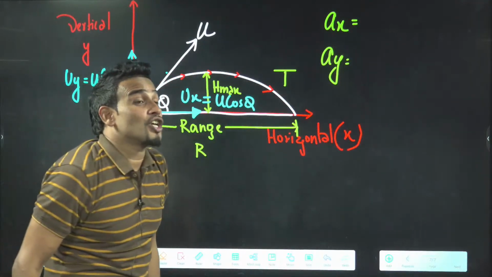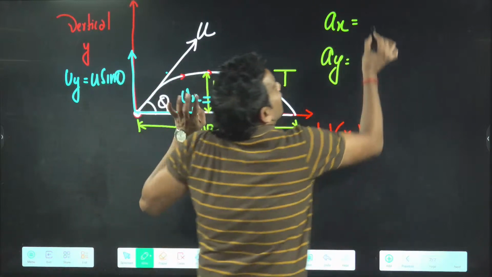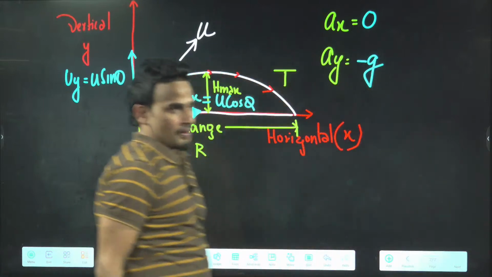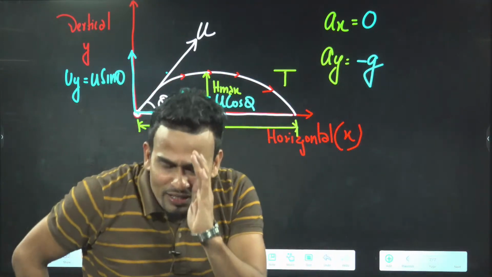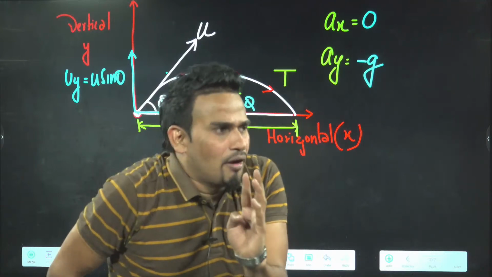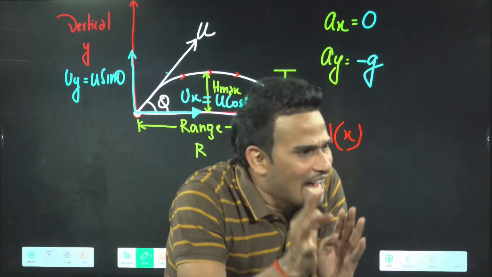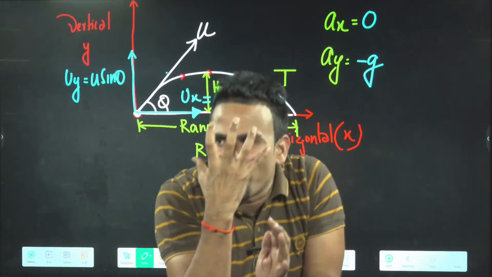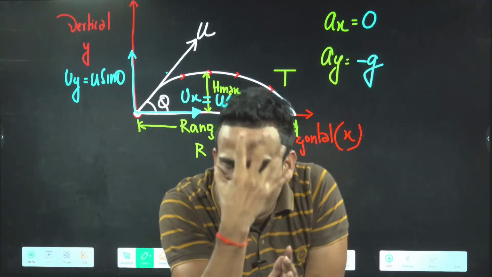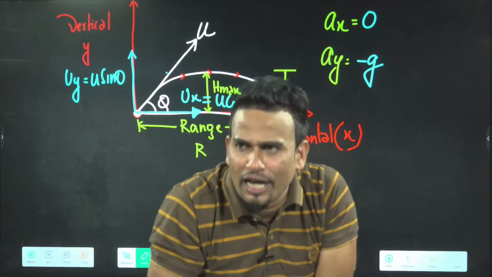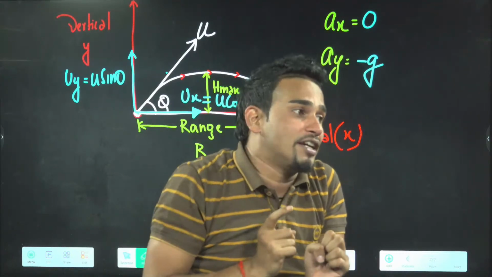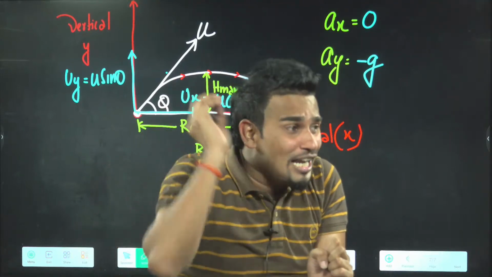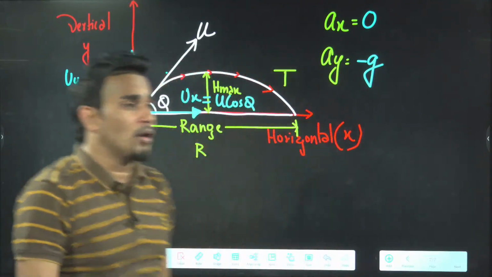Along x, acceleration will be 0. Along x, there will be no acceleration. Along y, acceleration will be minus g. Because always remember, once you throw the ball in air, on the ball only one force acts, that is gravity, and gravity is vertically downward. So a projectile has only one acceleration, and that too along the vertical direction, vertically downward due to gravity. In horizontal there is no force, which means no acceleration. Are you getting the idea?